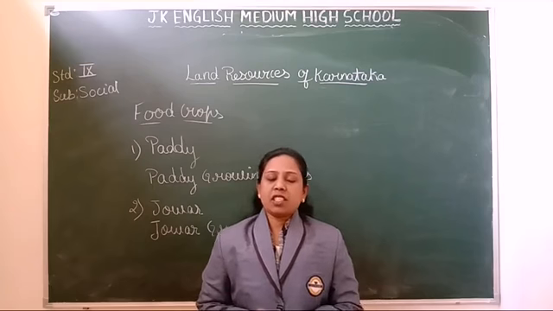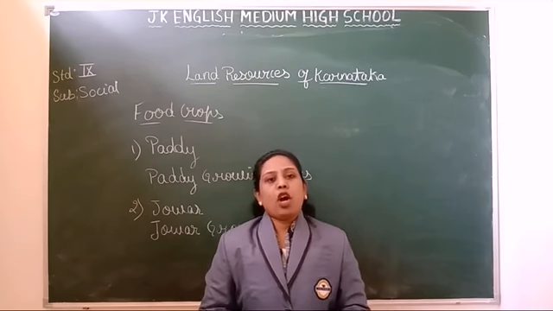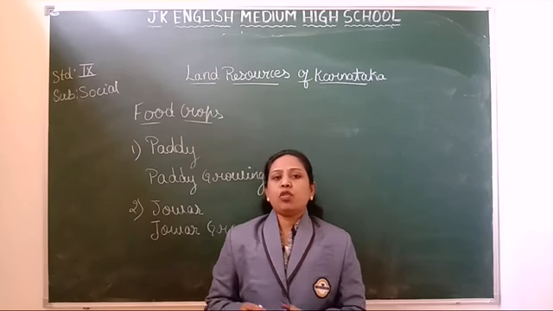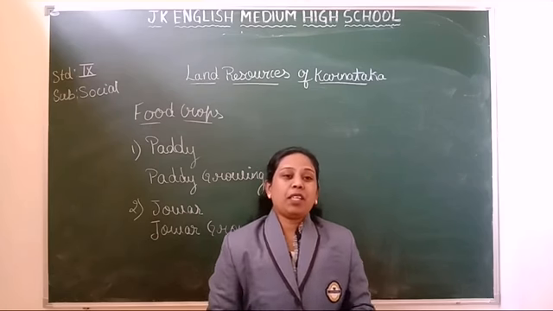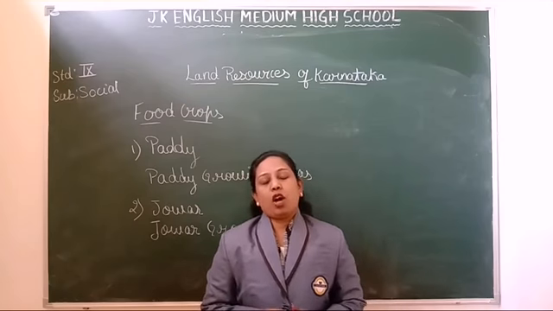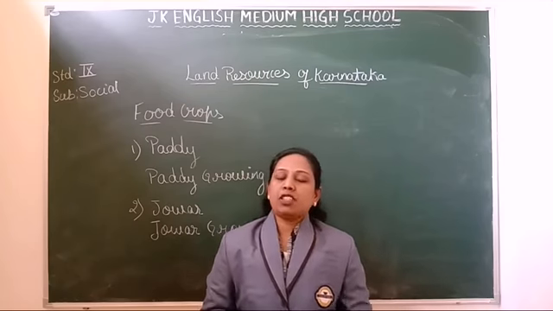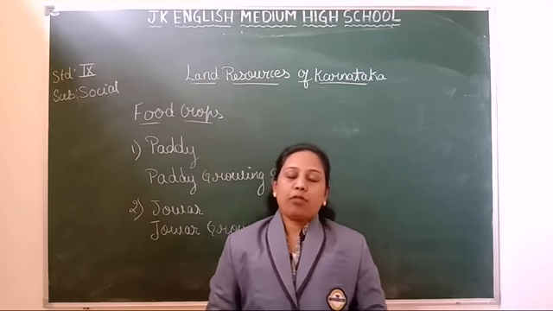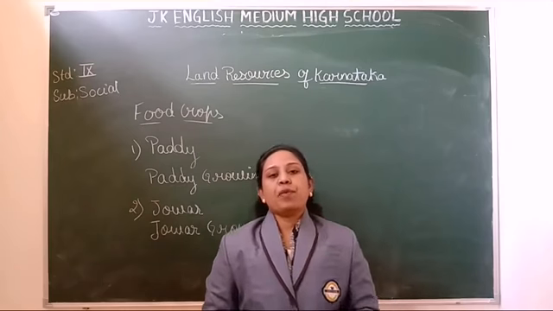Jowar is the staple food, means daily diet food, of the people of North Karnataka, and it is mainly used for preparing rotis. The stalks of jowar plants are used as cattle fodder. Fodder, do you know what fodder means?